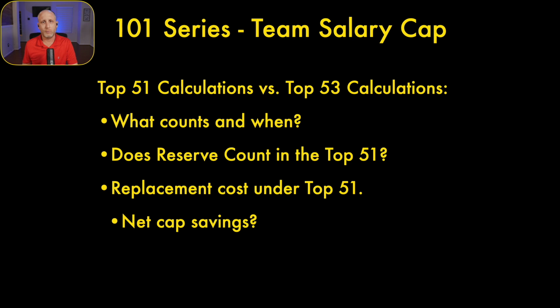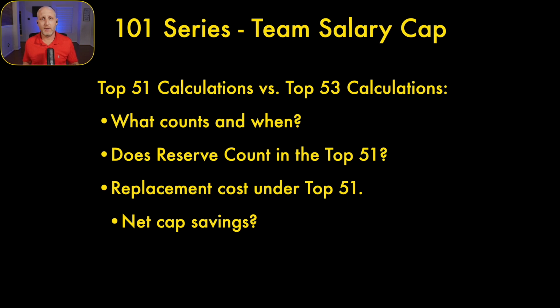So if a player is released, let's just say for the sake of this argument, the player has a $1 million salary cap charge, and he's inside the top 51. So let's say that he's the 50th highest salary cap charge on the team. He is waived and released. That $1 million comes off.